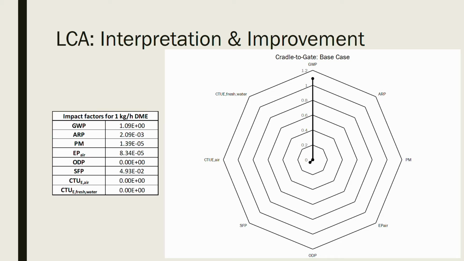Gate-to-gate analysis was extended to a cradle-to-gate analysis for both designs. The slide gives a summary of the cradle-to-gate analysis for the base case design. As seen, global warming potential rather than smog formation potential is the largest concern when the effects of the cradle are added. The largest contributors to the global warming potential were the emissions of carbon dioxide from the feedstock, methanol, production, and the production of steam from natural gas.